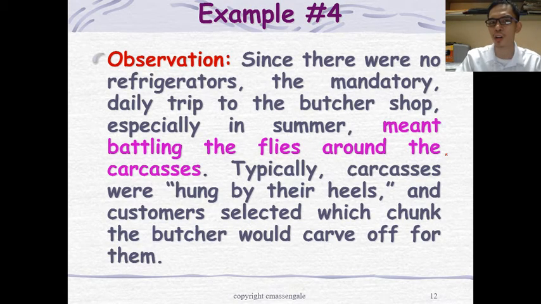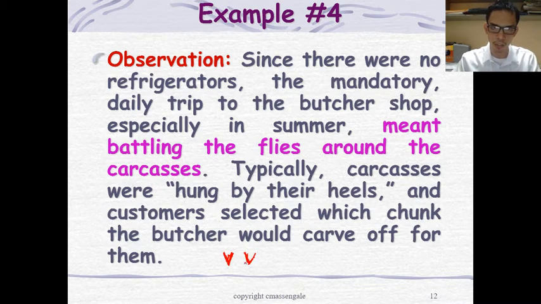Since there were no refrigerators, the mandatory daily trip to the butcher shop, especially in the summer, meant battling the flies around the carcasses. Typically, carcasses were hung by their heels, and customers selected which chunk the butcher would carve off for them. So, if I will be able to draw, this is the feet, and this is the feet.